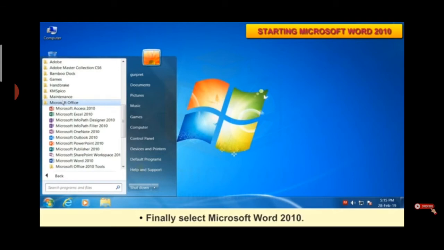So what is the process? What are the steps you have to follow? First, you have to click on the start button, and then the start menu will appear. After clicking on the start button, you have to click on the all programs option. And after all programs, you have to click on the Microsoft Office button. After Microsoft Office, you have to finally select Microsoft Word 2010 so that your document will open.